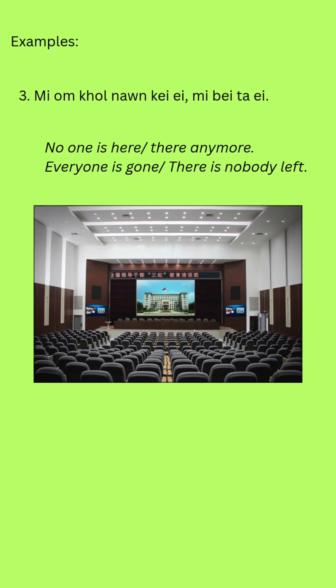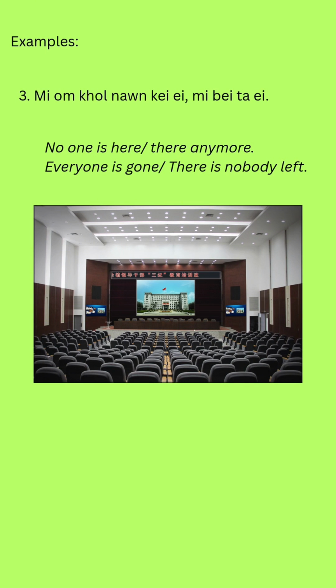Example number 3. Mi khol non ke mi beta e. The first clause is Mi khol non ke. Mi is people. Mi khol non ke means no one is here anymore or no one is there anymore. Mi beta e, which means everyone is gone or there is nobody left.